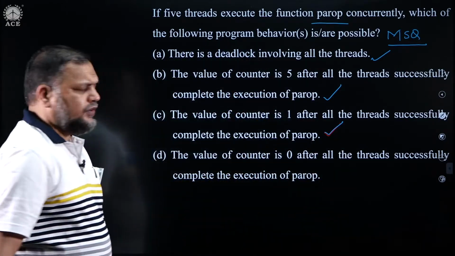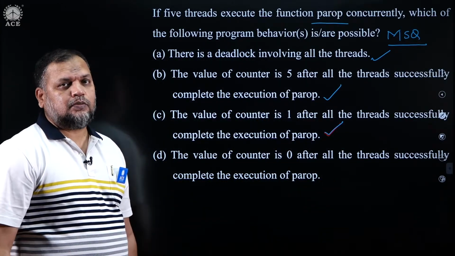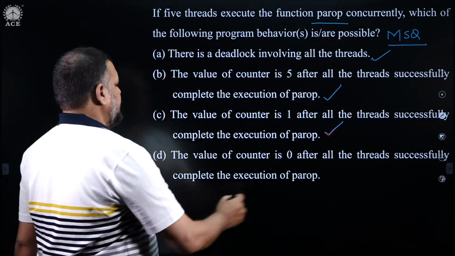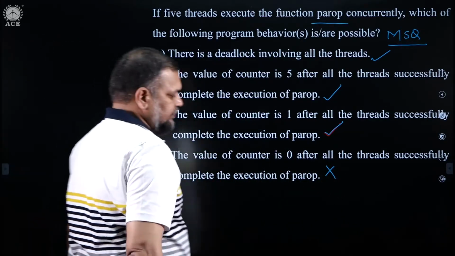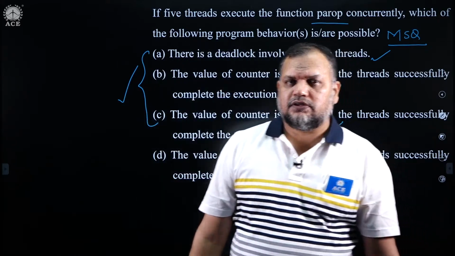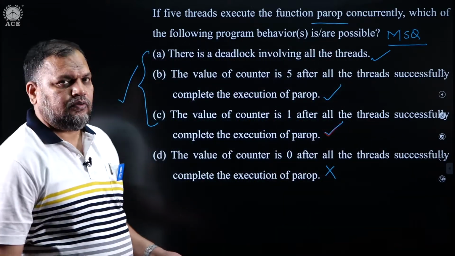The value of counter is 0. 0 can never be possible. We have seen that so much. That is the fundamental point. So, 0 is never possible. So, therefore, the correct answer is ABC. Alright. The correct answer for this problem is ABC of MSQ.